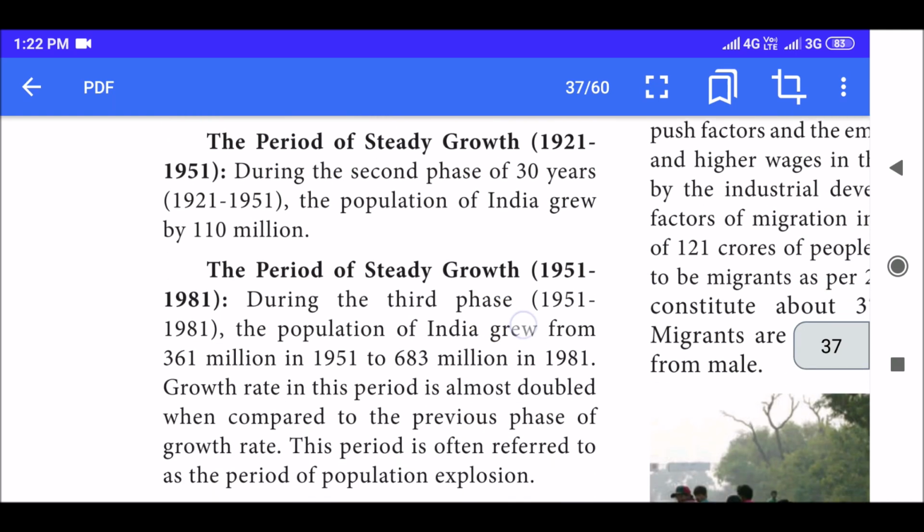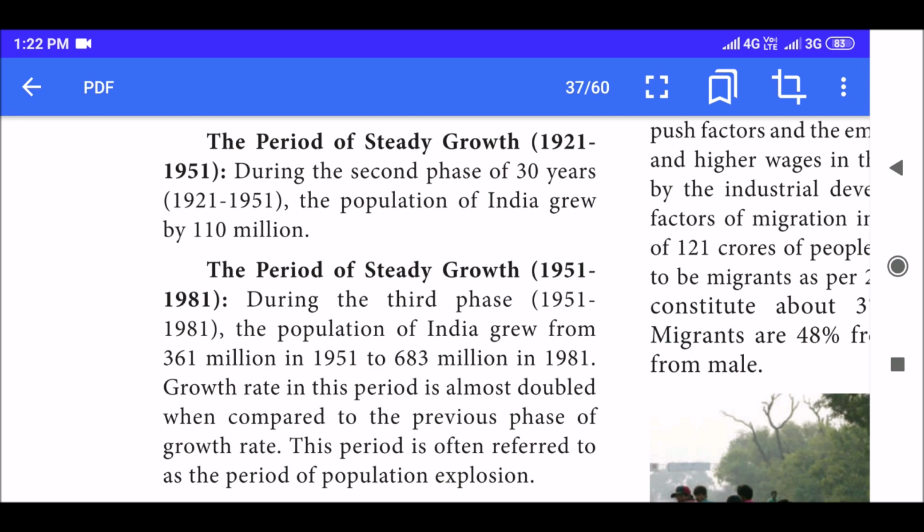Next again, the period of steady growth from 1951 to 1981. During the third phase, 1951 to 1981, the population of India grew from 361 million in 1951 to 683 million in 1981. You can see the difference.